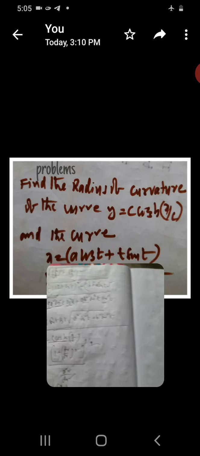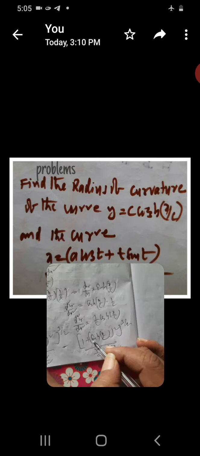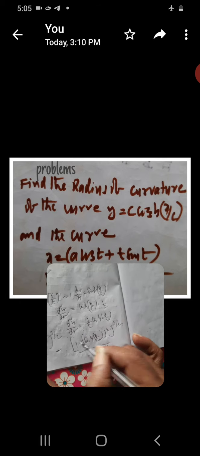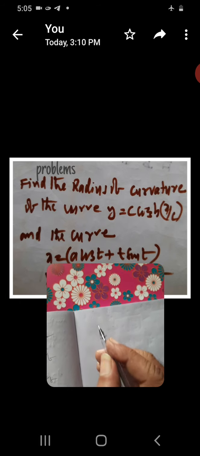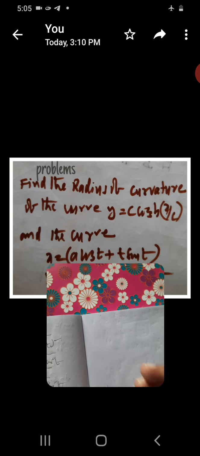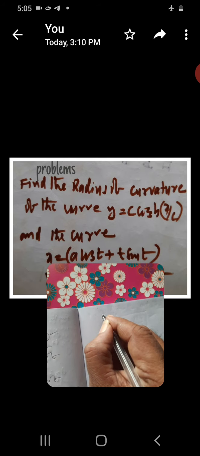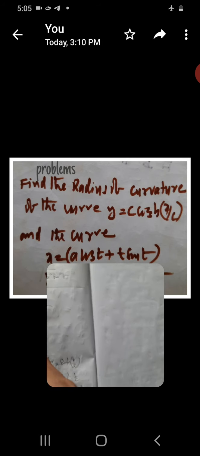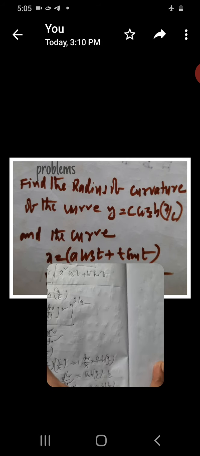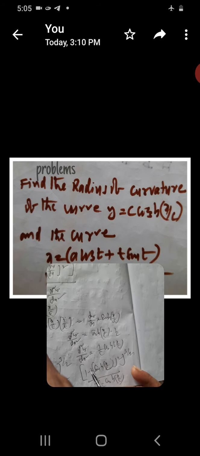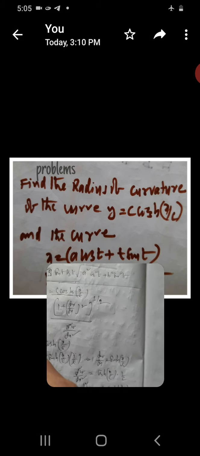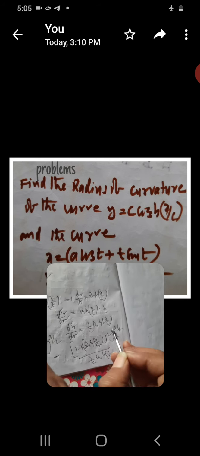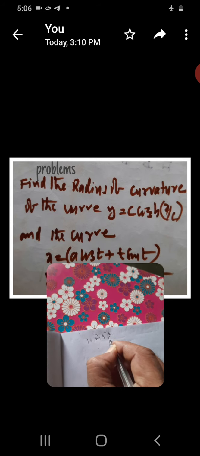Now see, 1 plus sin h square x by c. This is right, 1 plus sin h square x by c equals cos h square x by c.